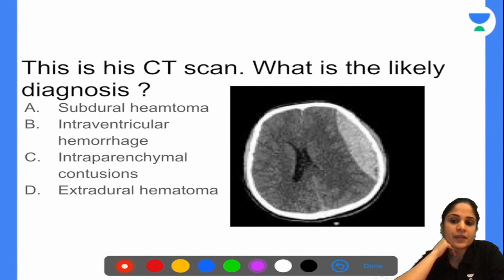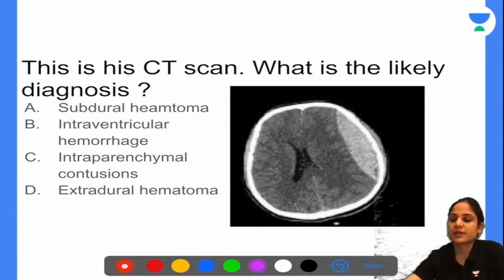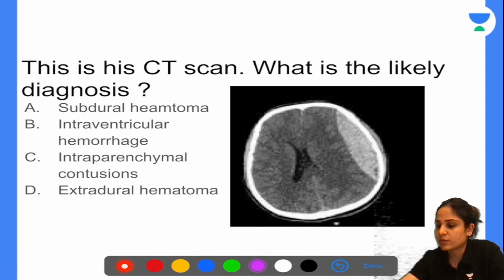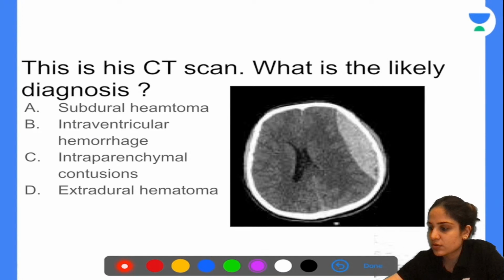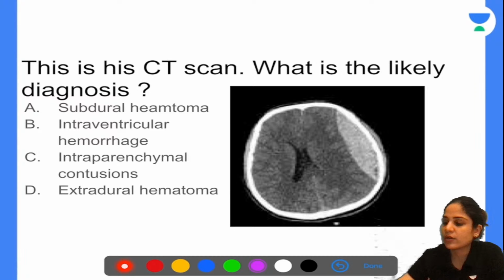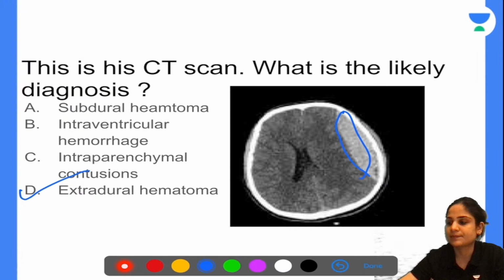Okay, what is this appearance that you see? Extradural hematoma is absolutely correct. What is the name of this appearance that we see in EDH? Yes, it is called a biconvex appearance, or I also call it the Eadley appearance. So it looks like an Eadley. E for Eadley. So extradural hematoma or Eadley.